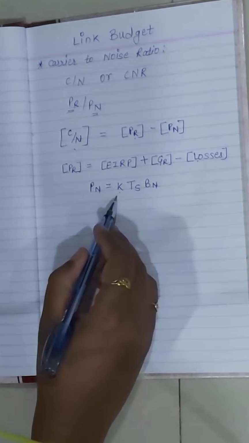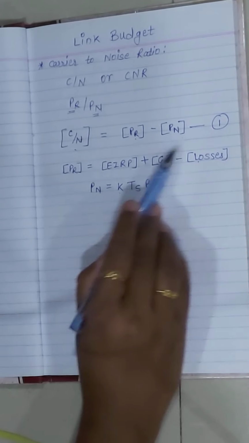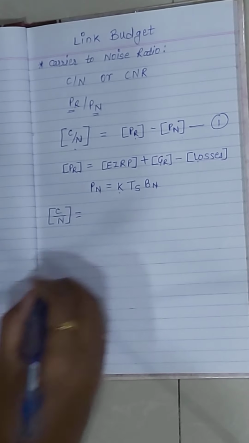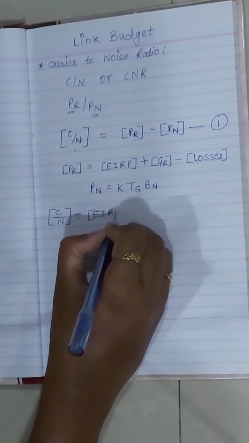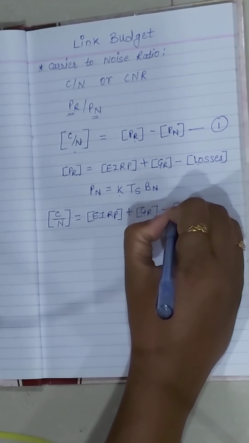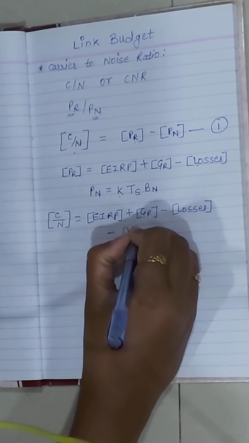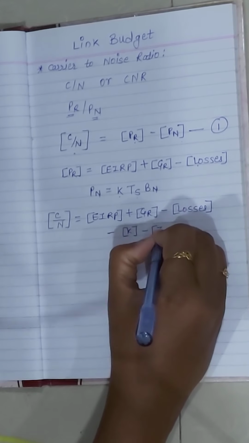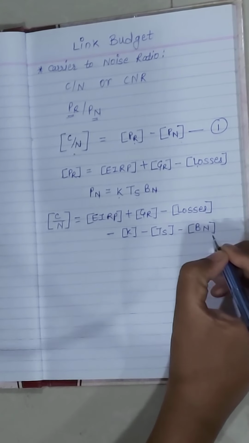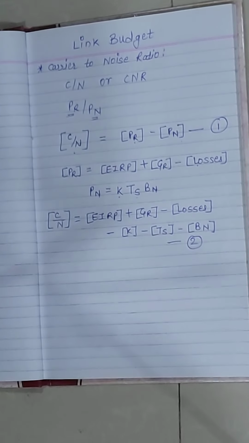If we substitute the values of PR and PN in equation 1, it will be represented as C/N equals EIRP plus GR minus losses minus the dB value of the Boltzmann constant minus the decibel value of the system noise temperature minus the decibel value of the noise bandwidth, which is equation 2.